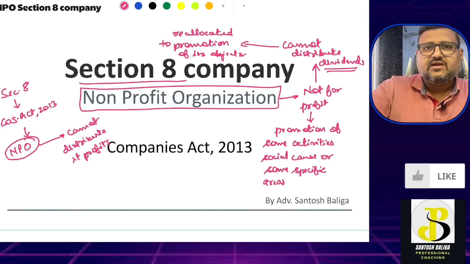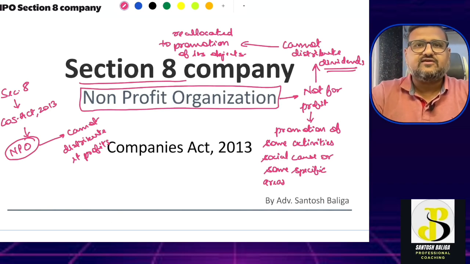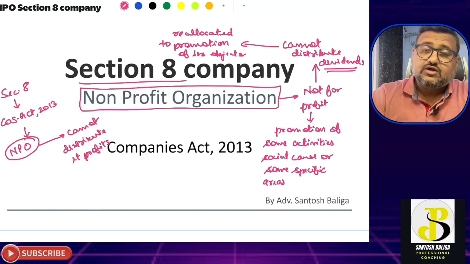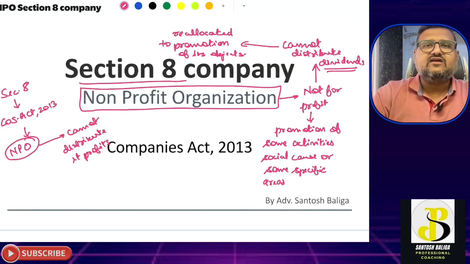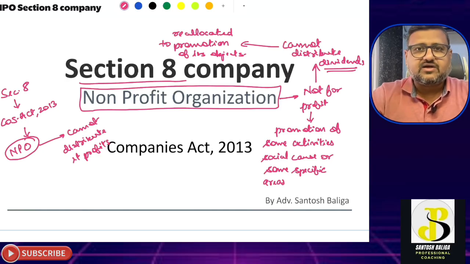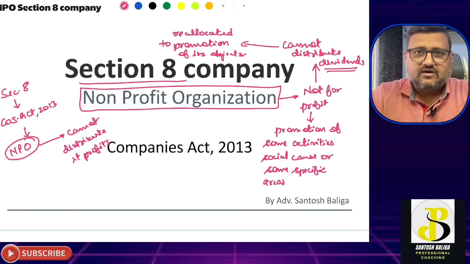rather than being distributed to its members as dividend, will actually be reallocated to such an activity. Like say it is in the promotion of sports, so it will reallocate this 10 crores for all the activities or creating a gymkhana or maintenance of a maidan or some kind of sports equipments to the sports persons who are within their purview or within their area.